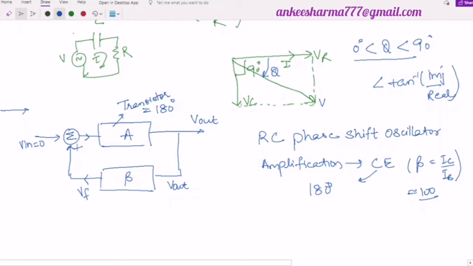Now the second part is this beta network or the feedback network. This feedback network has the responsibility to maintain the overall phase equal to 360 degree.